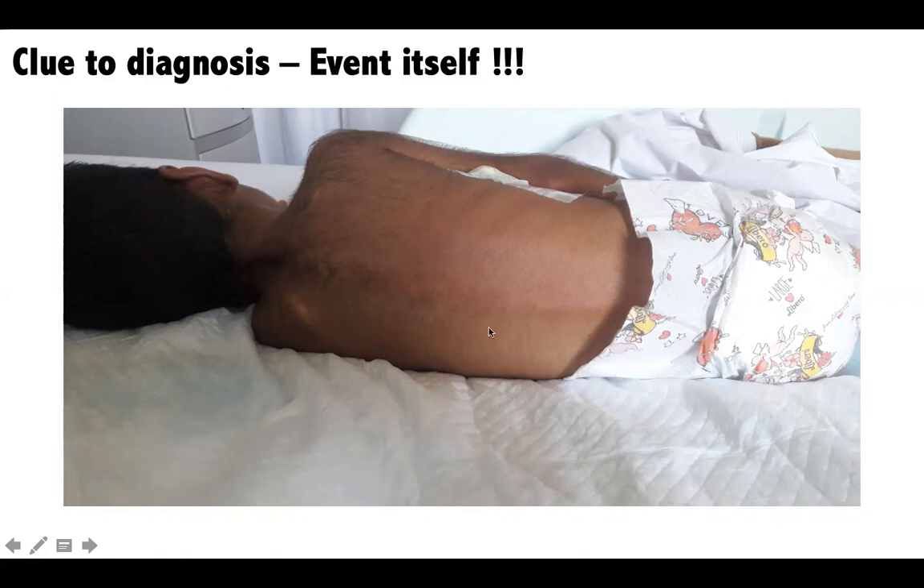So putting all things together, during an attack, he has tonic extension of the legs, arching back, increased sweating, this reddish discoloration in half of the body and half of the body being pale, and more interestingly, smiling after an attack, as if he is relieved of the attack.